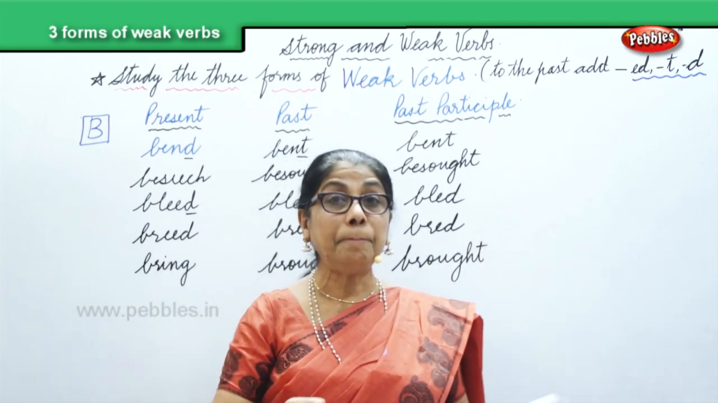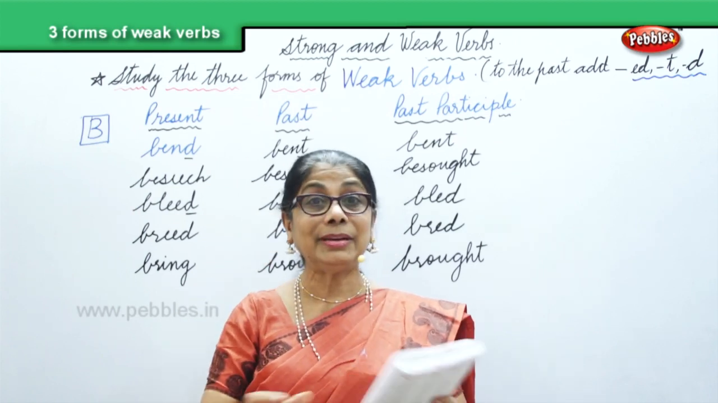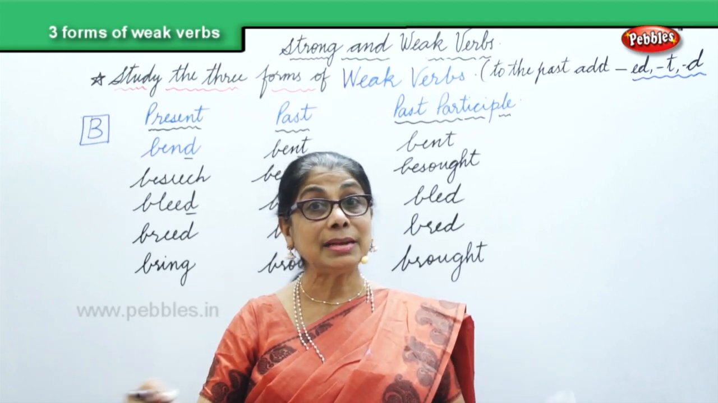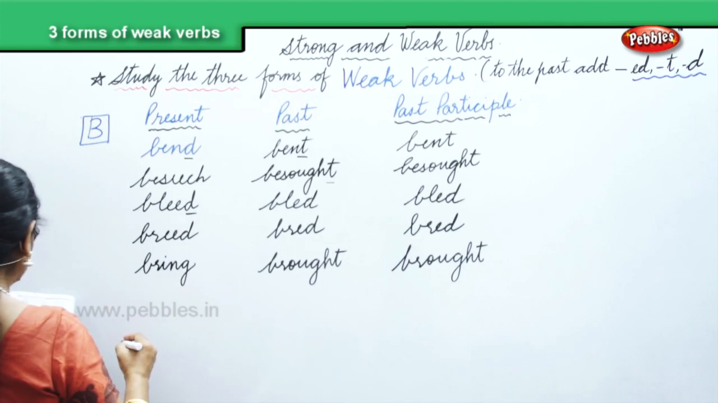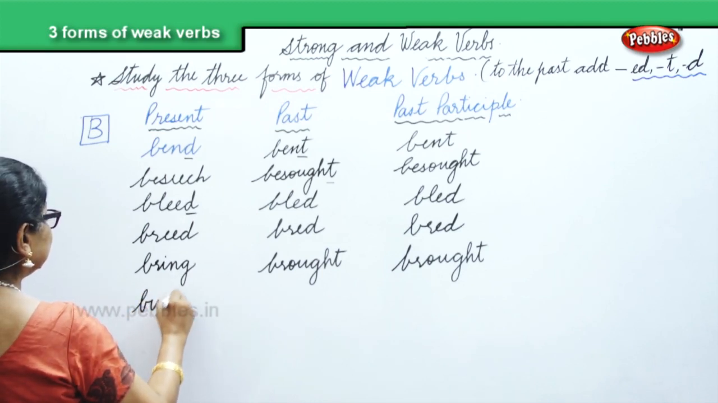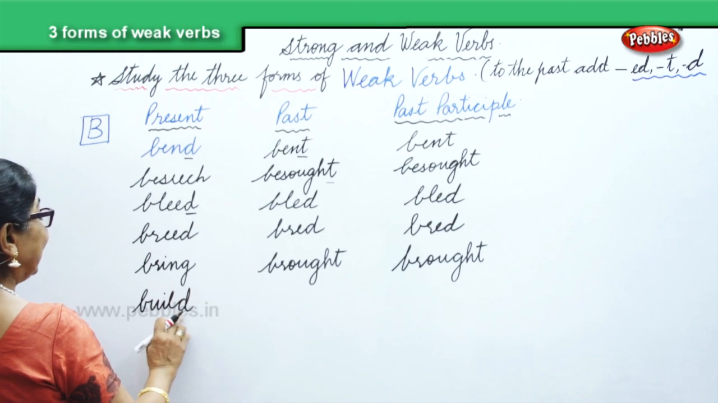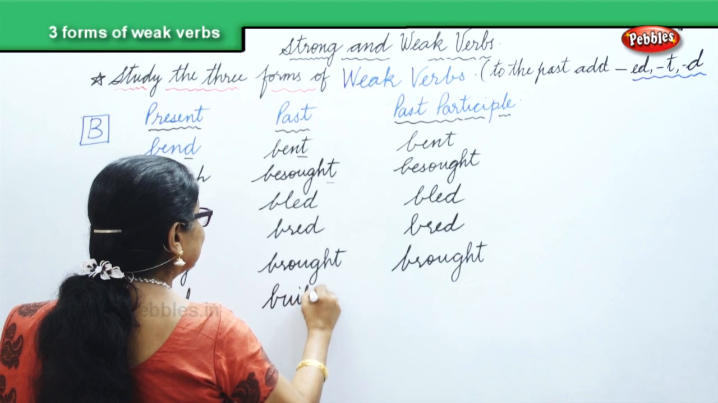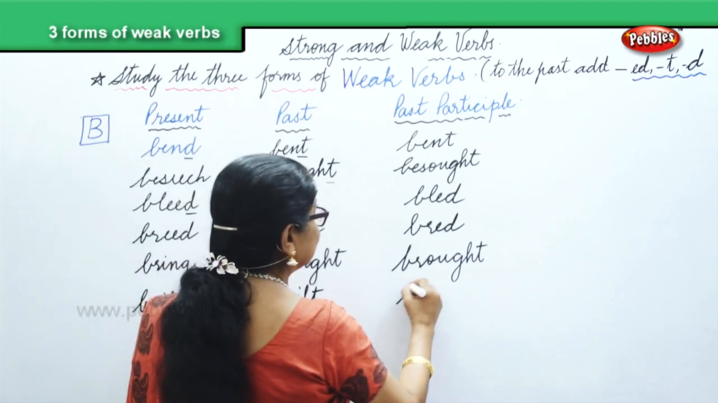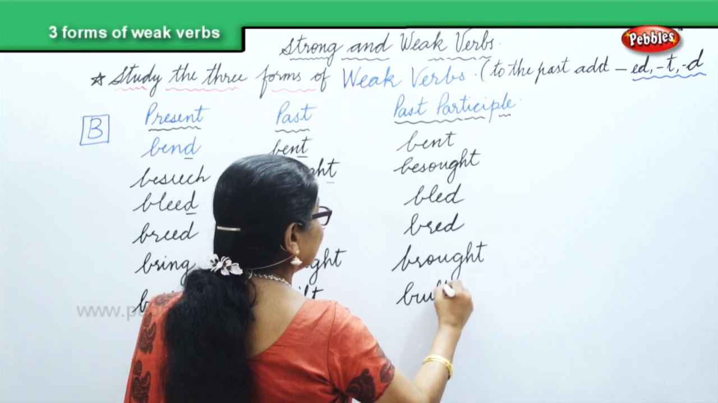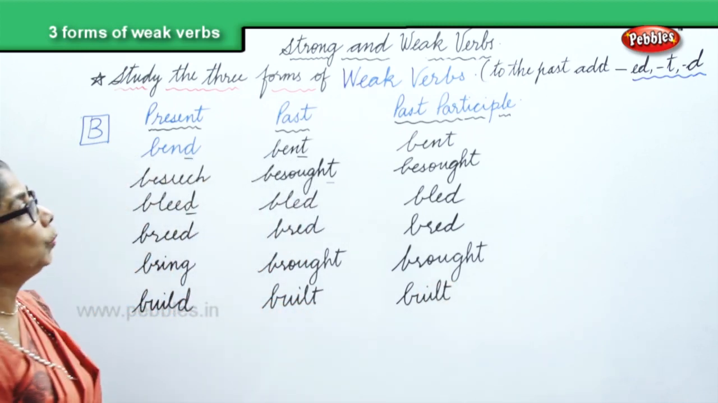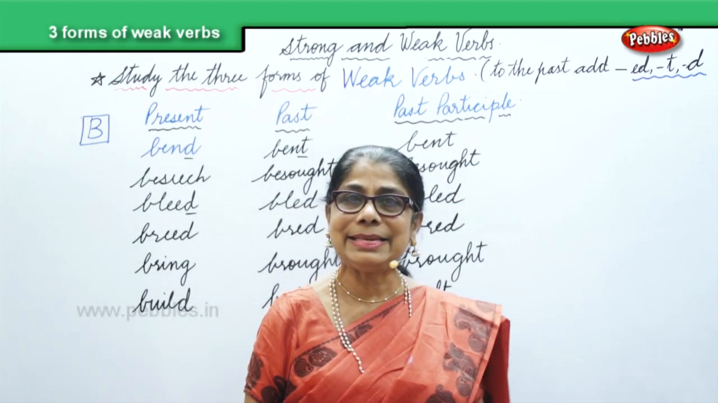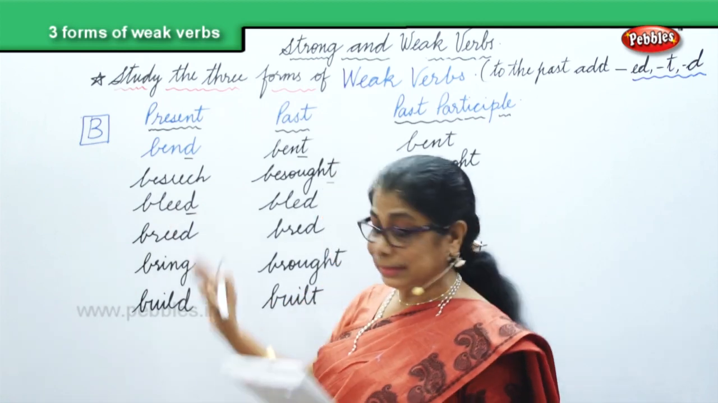Another word we have here is build. You're given some building blocks, the baby sits and builds. Past, built, t is formed. And what happened? The end became t. Built, again built. What do we have to remember in the weak verbs? To form the past tense, you add ed, t and d to the present.